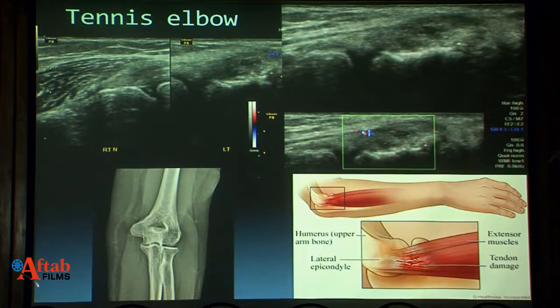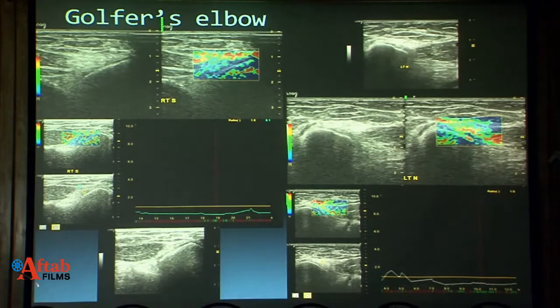Tennis elbow has been extensively covered. Just to mention the role of elastography in early golfer's elbow. We may not get the changes of hypoechoic areas, partial tears and thickening, but we can see that the elastography shows reduced stiffness, and this is a very early golfer's elbow. This patient was a radiologist, and we can advise them to take appropriate measures.